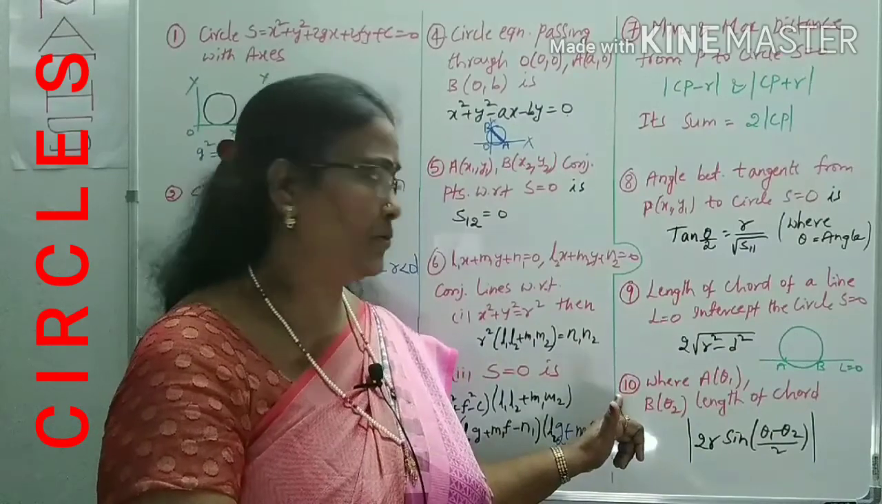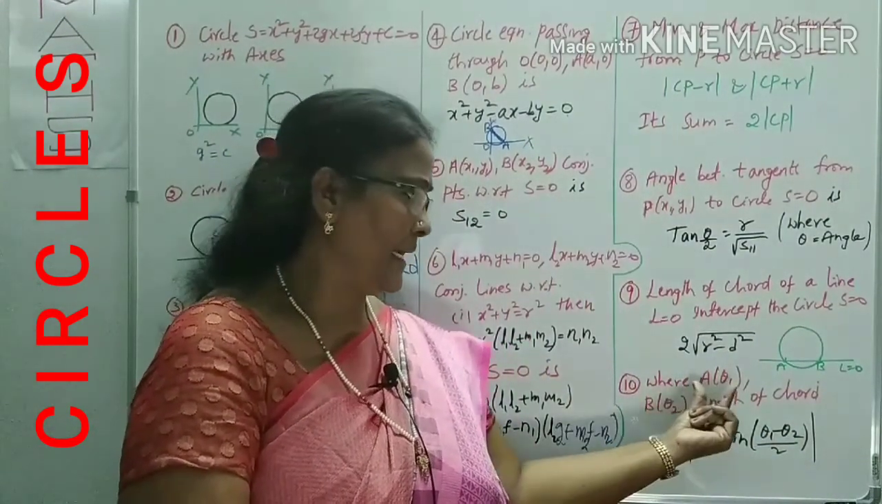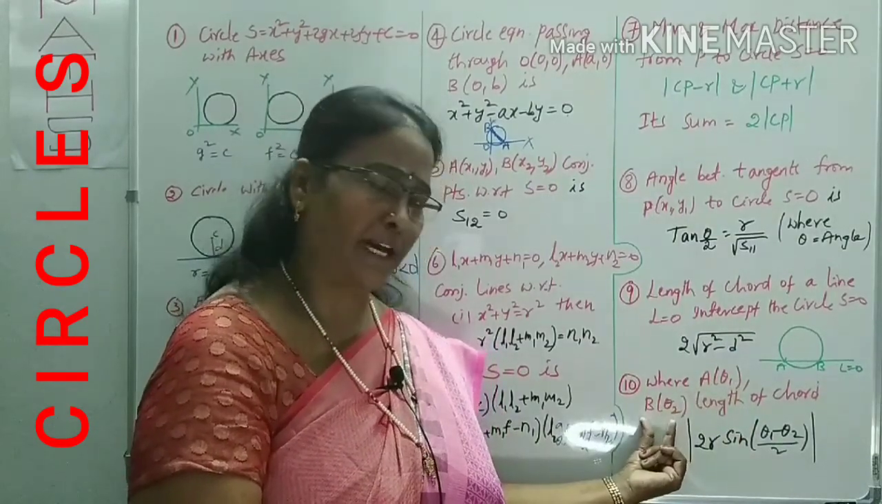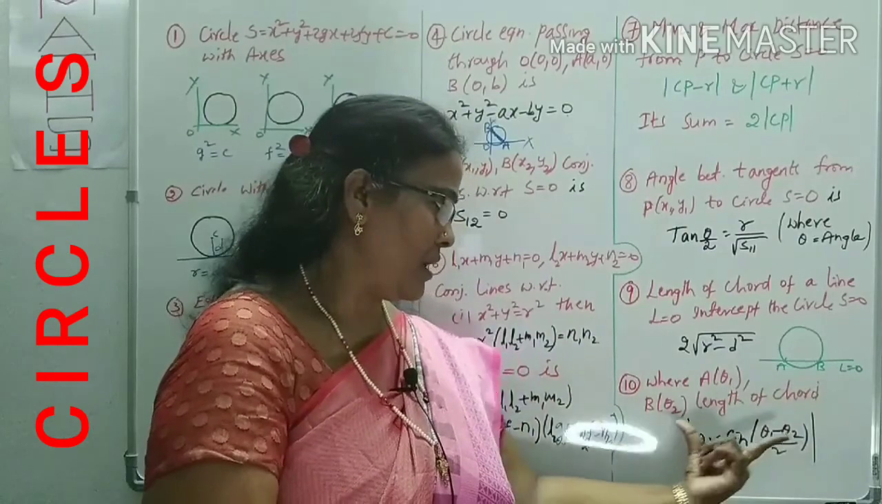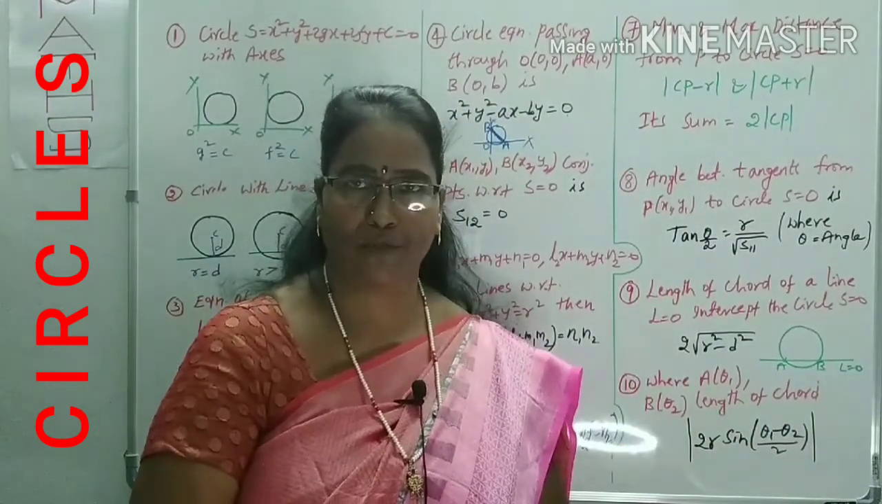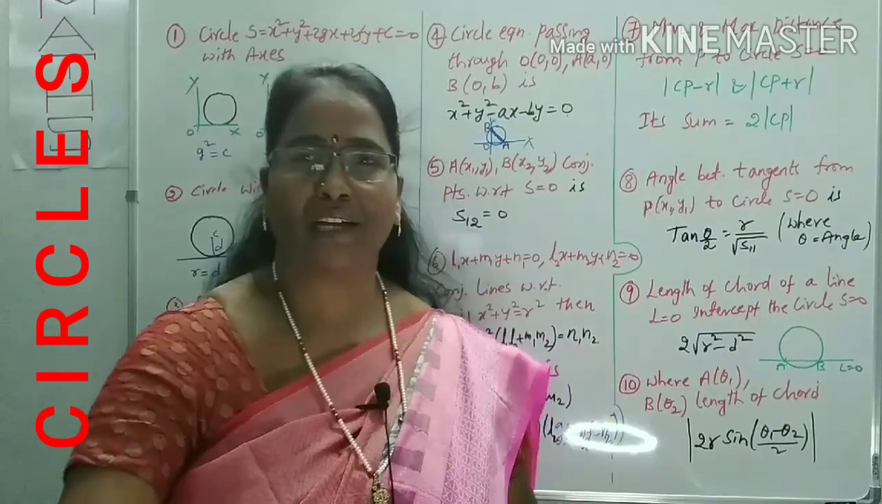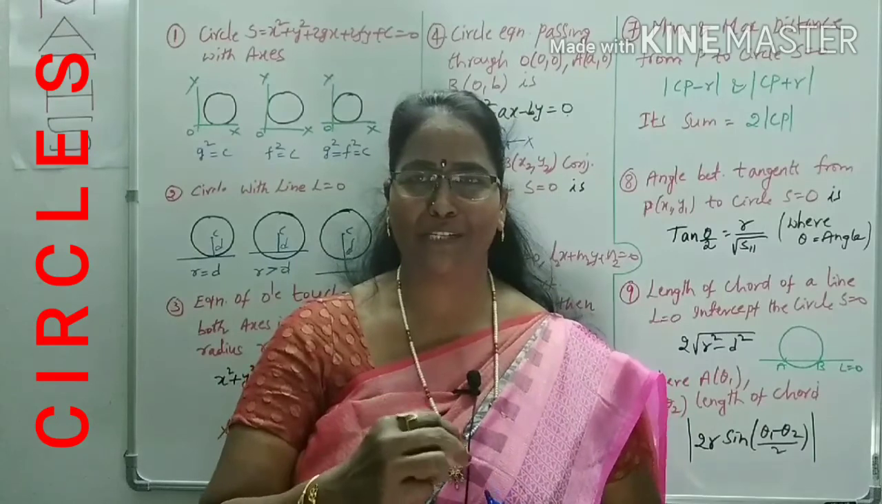But here, in place of AB, they will give parametric points like A(theta 1) and B(theta 2). These are parametric points, then the length of this chord is, under modulus, 2r sine of (theta 1 minus theta 2) by 2. These are the various amazing magical tips to crack the previous MSET easily.